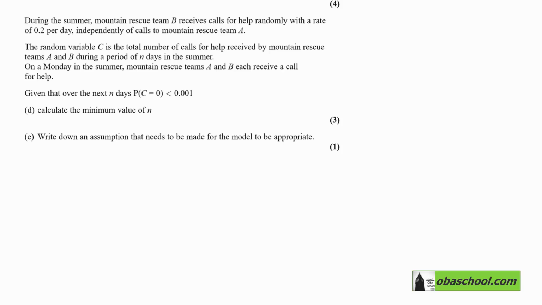During the summer, Mountain Rescue Team B receives calls for help randomly with a rate of 0.2 per day, independently of calls to Mountain Rescue Team A. So it's 0.2 per day, and independently is important here. That means that if we say E is the daily rate for the two teams, that is going to be a Poisson 0.4 plus 0.2, where 0.4 was the rate for A and 0.2 the rate for B. So that's a Poisson 0.6.